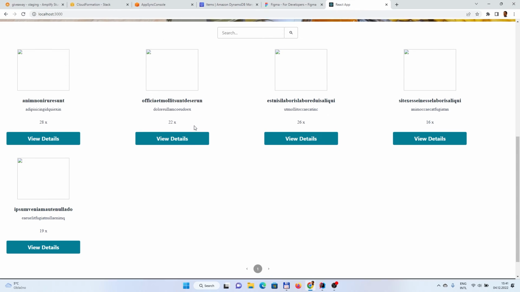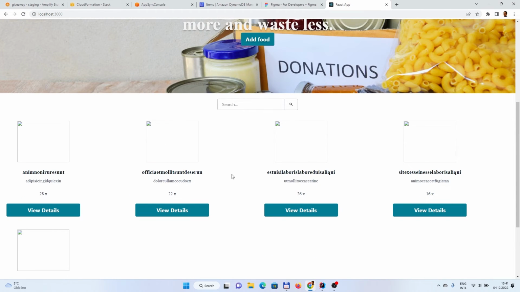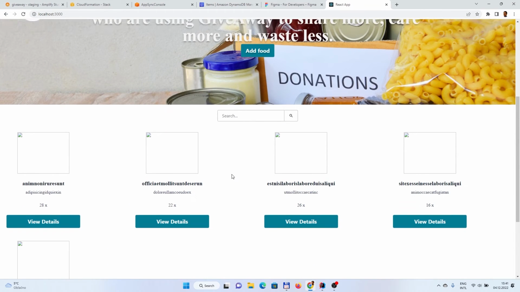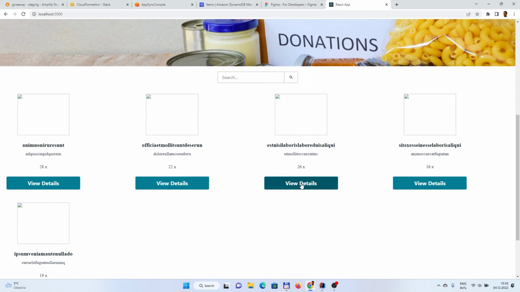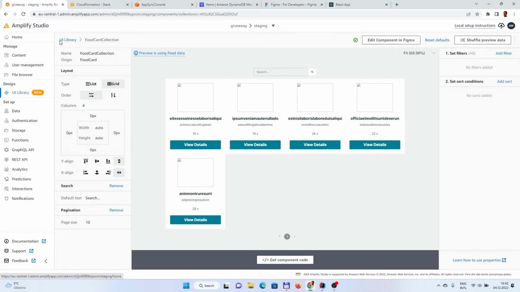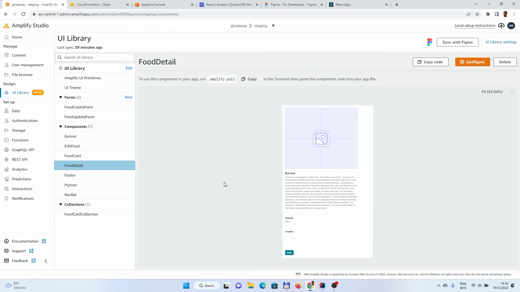So something like that you could do. Yeah, and obviously that's a view mode. If you would want to implement a view detail, right now this is not working. We need to check our other component, which is called food detail.